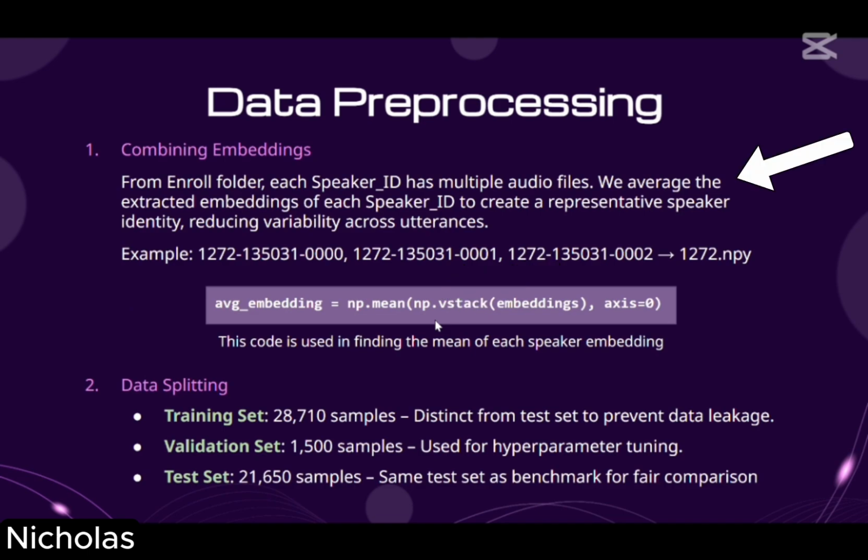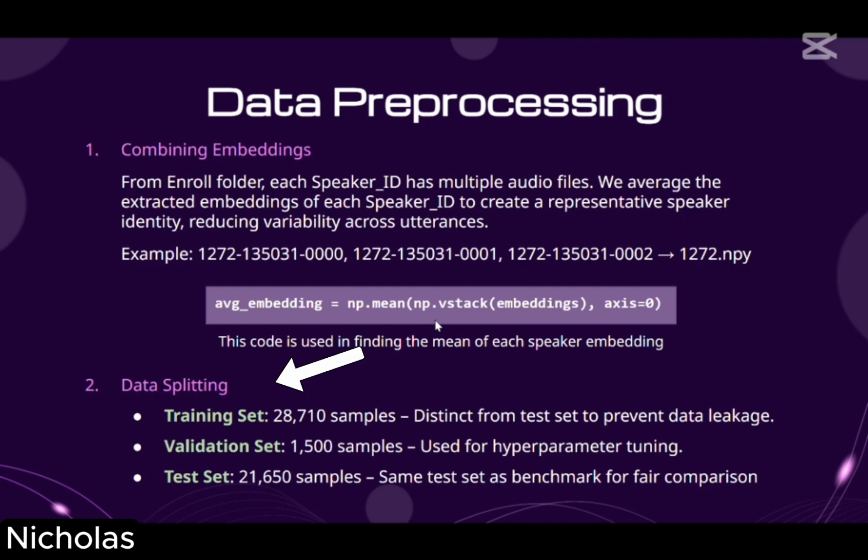For data preprocessing, after extracting the embeddings, we then combine the speaker embeddings from the enroll folder. Each speaker ID has multiple audio files. We combine their embeddings and average the embeddings of each speaker ID to create a representative speaker identity that can be easily compared with the audio samples. For example, if speaker ID 1272 has 3 audio files in enroll, this will be combined to just 1272.